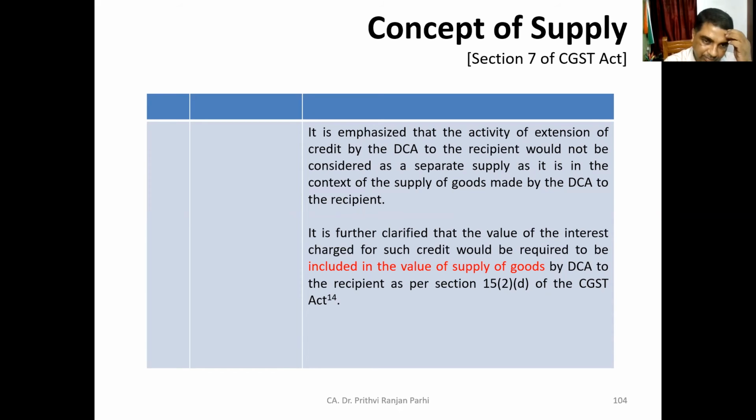Can you just repeat that, like how the del credere agent will be giving back to the principal part that one? Sorry, please repeat your question. Like if the del credere agent is charging some interest from the buyer in case it is delayed. The reverse thing you told, that one I couldn't get. Like from how the principal, something you told. The reverse thing means I'm not getting the exact situation.